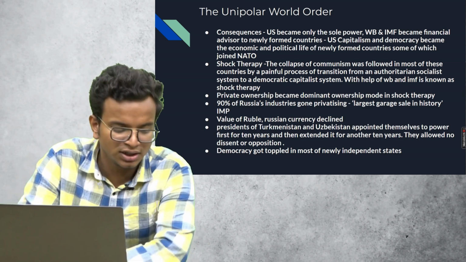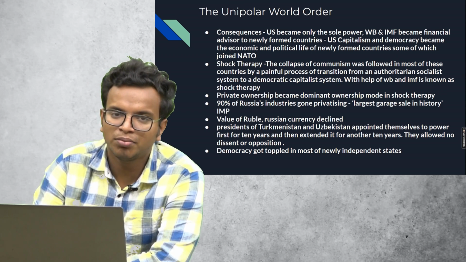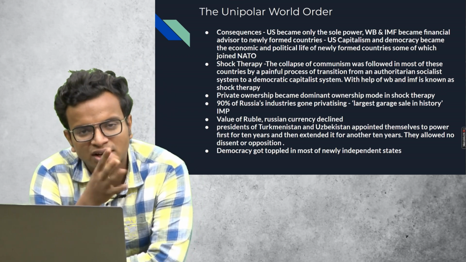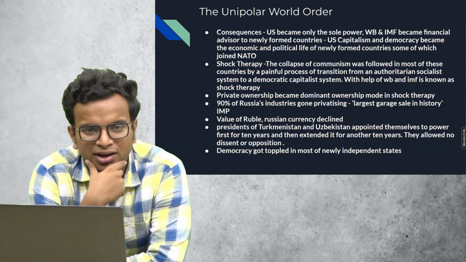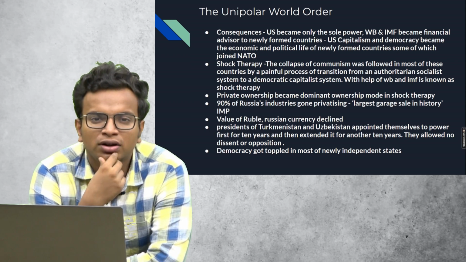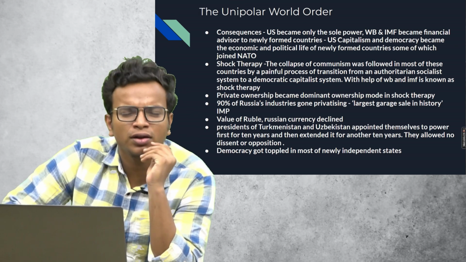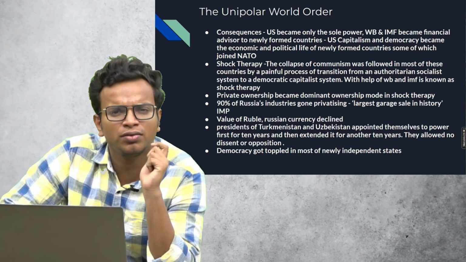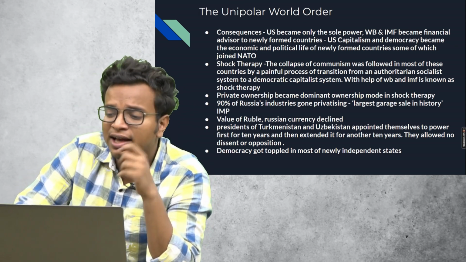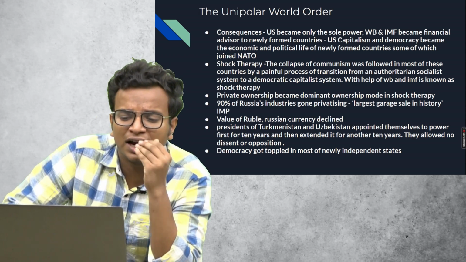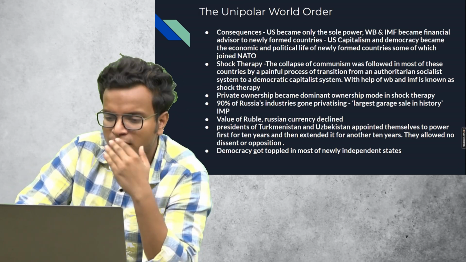So after the disintegration of the USSR, the bipolar setup of the world changed into a unipolar world, making the US the sole power of the world. The World Bank and the IMF became the financial advisors to the newly formed countries.